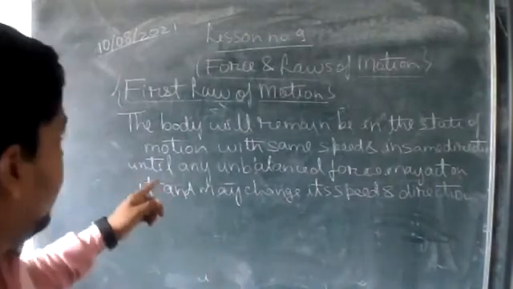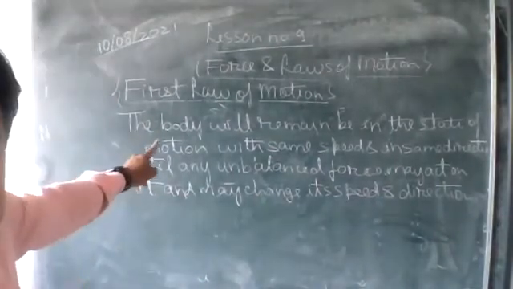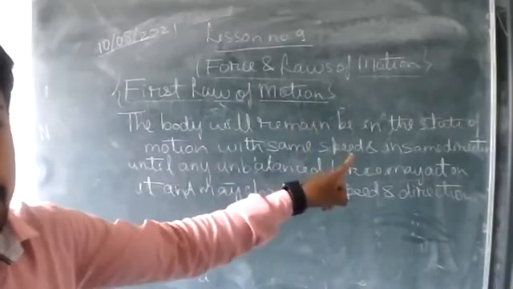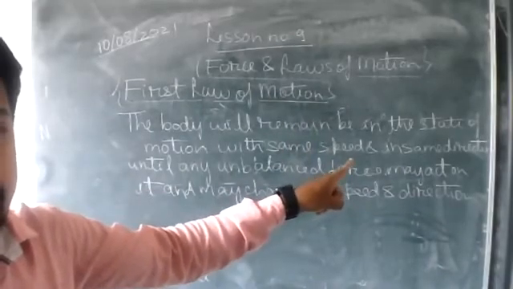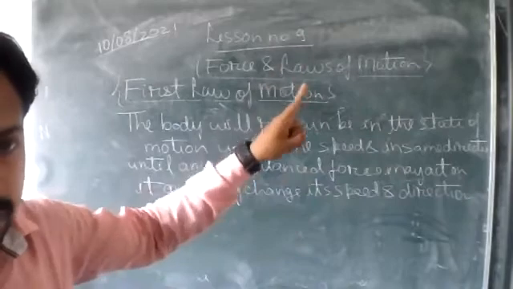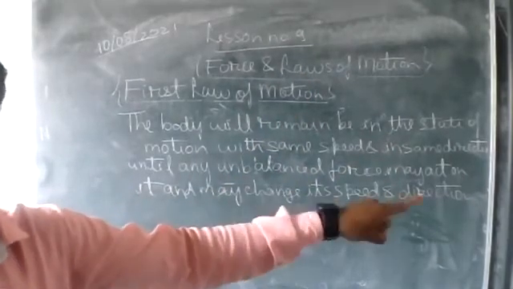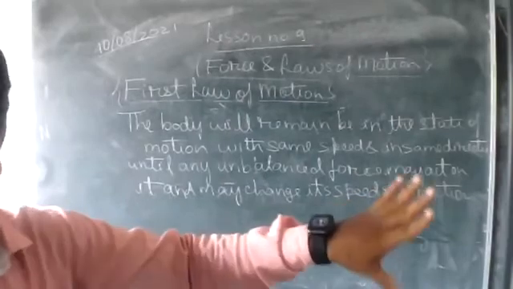As you can see, it has been written there: the body will remain in the state of motion with the same speed and in the same direction until any unbalanced force acts on it and changes its speed and direction.